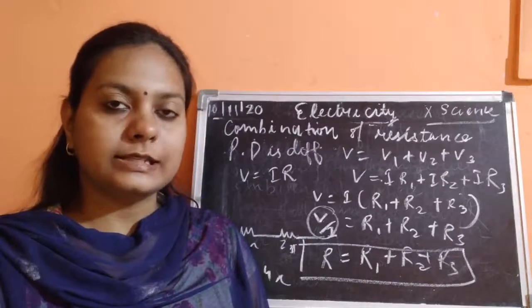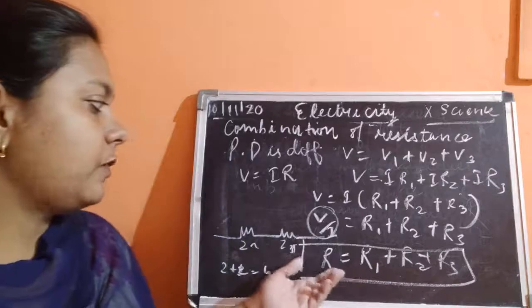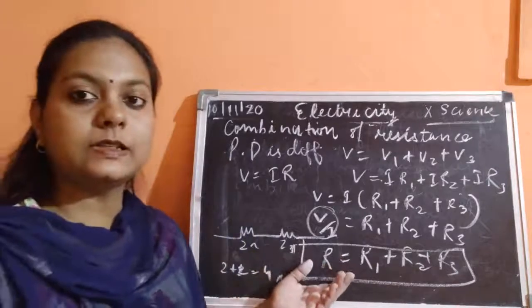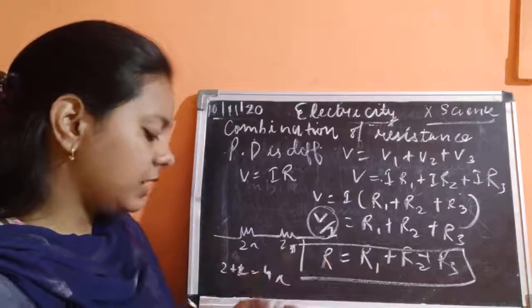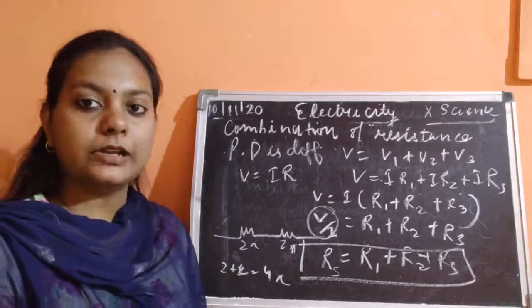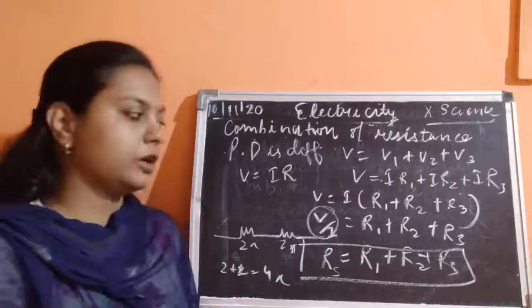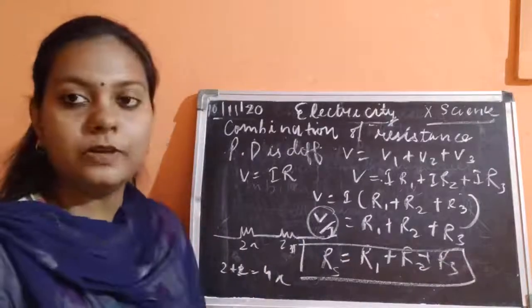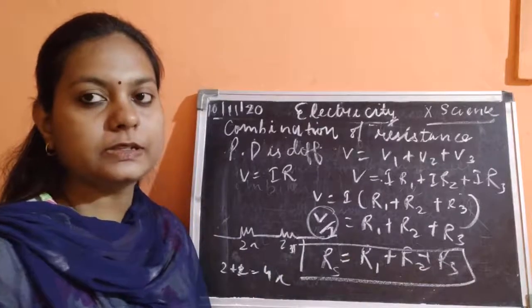of resistance, that is the series combination, where we deduced this formula. अगर आपको total resistance find out करना, how can you do that? R series is equal to R1 plus R2 plus R3. Okay, this formula will go on. This resistance sum total will go on for the number of resistances as there are.